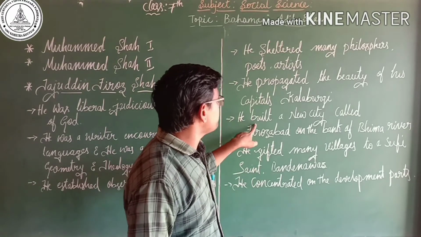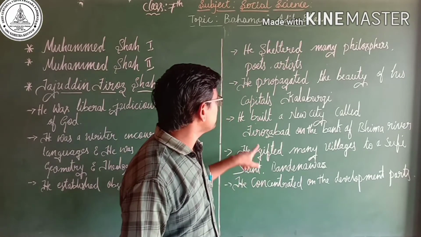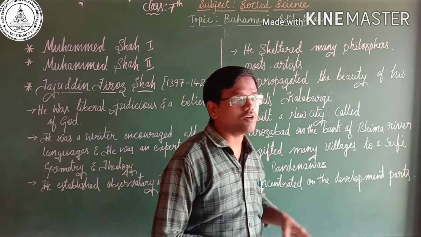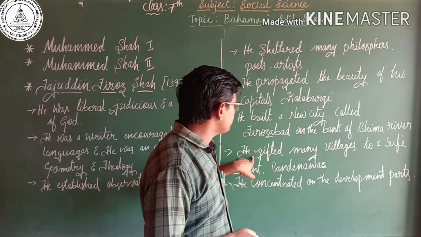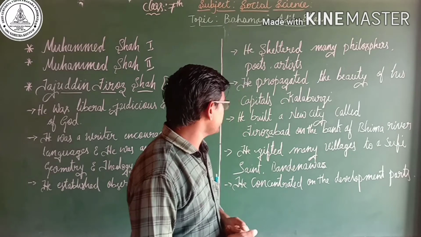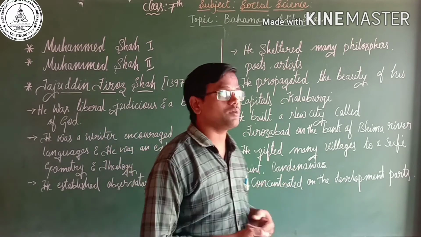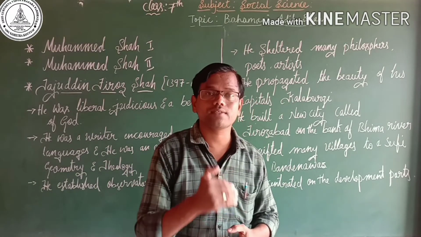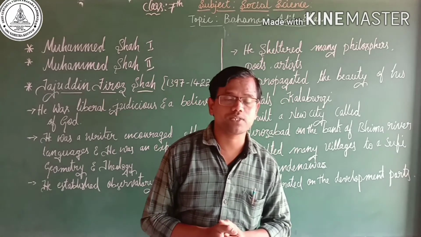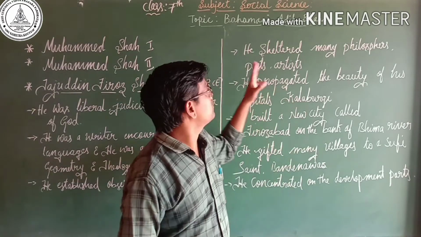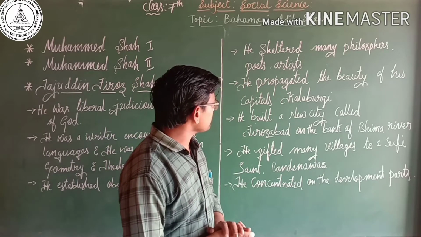And he built a new city called Firozabad on the bank of the Bhima river. He gifted many villages to a Sufi saint, Bande Nawaz, who arrived during his period. It was also one of the very important achievements of Firoz Shah.